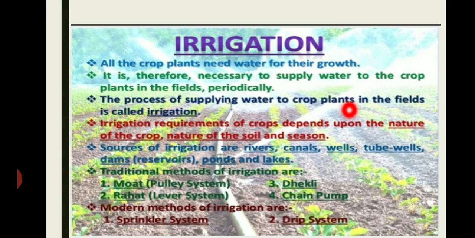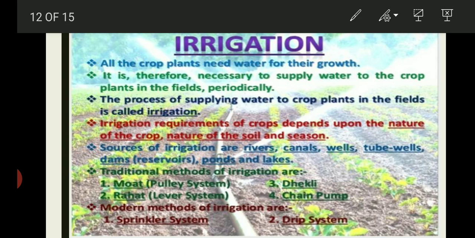And there are different methods to irrigate. Some are traditional and some are modern. For example, the traditional methods are pulley system, lever system, dhekli and chain pump. Whereas the modern methods of irrigation include sprinkler and drip irrigation. In a sprinkler system, a sprinkler is used and it is generally beneficial in uneven land.